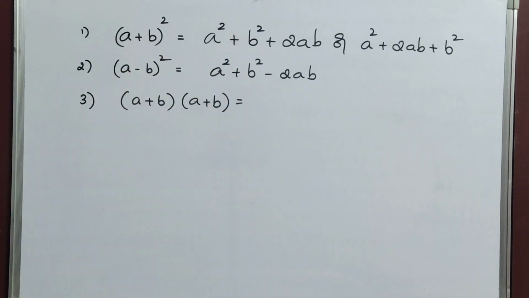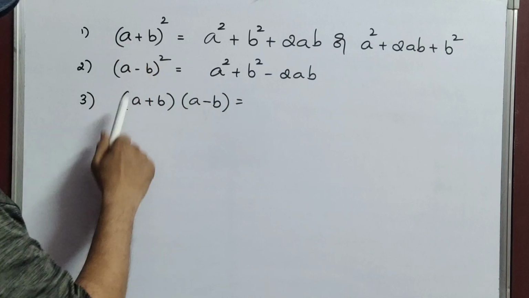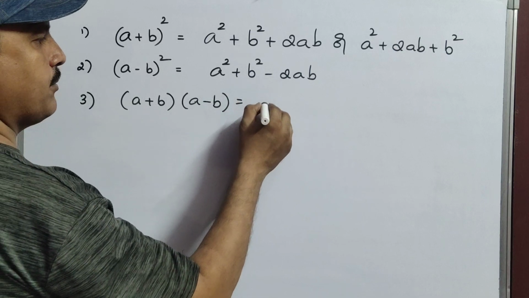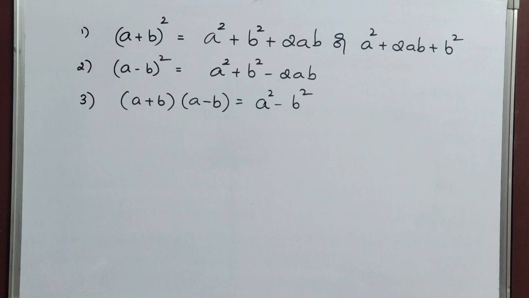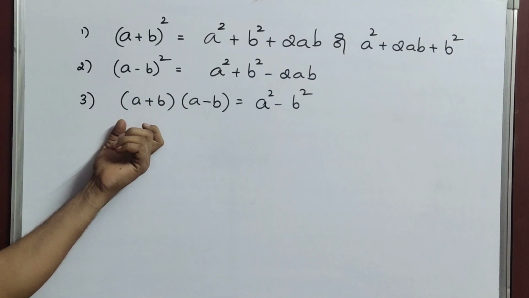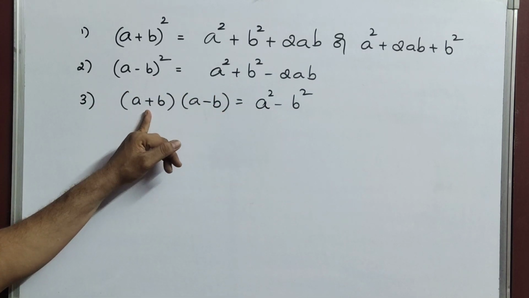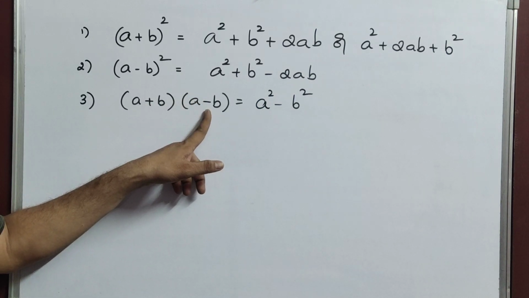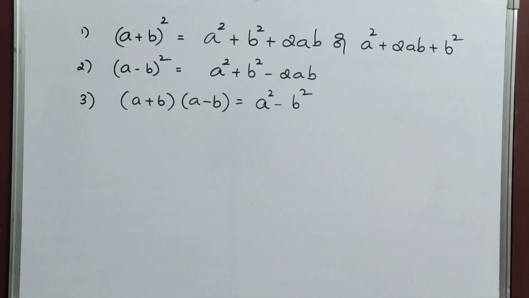Next, (a plus b) into (a minus b). That is nothing but a square minus b square. In some cases, they may give (a minus b) into (a plus b) in reverse order, vice versa. (a minus b) into (a plus b) also gives the same answer, a square minus b square.